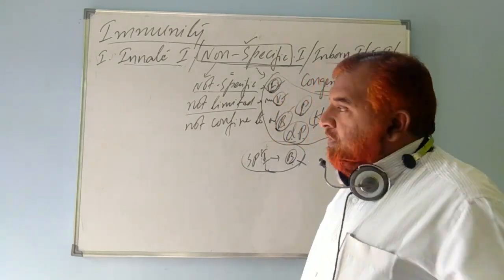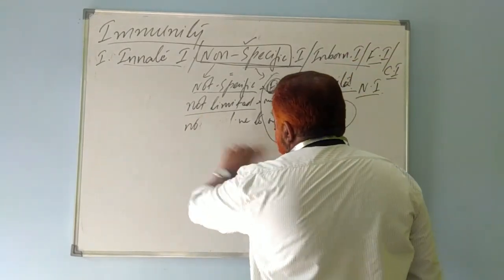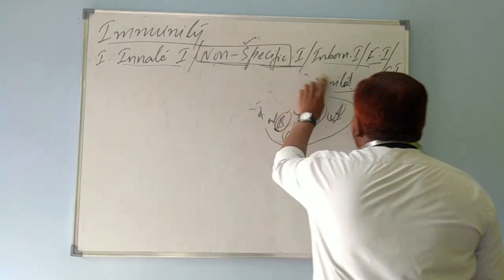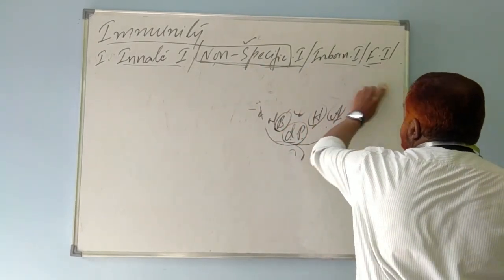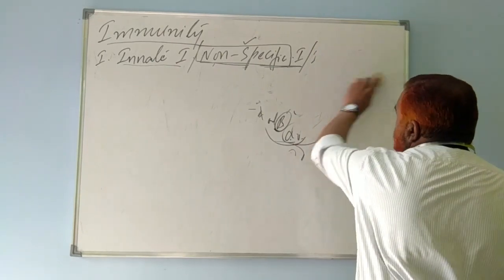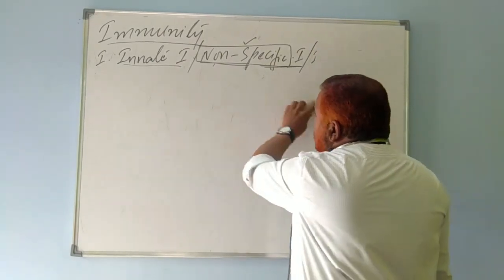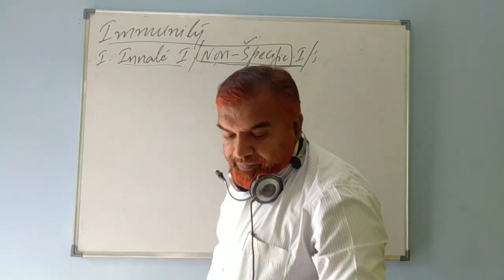Now let's go on to a detailed study of non-specific immunity, or congenital, familial, inborn immunity. All those terminologies refer to the same type of immunity.